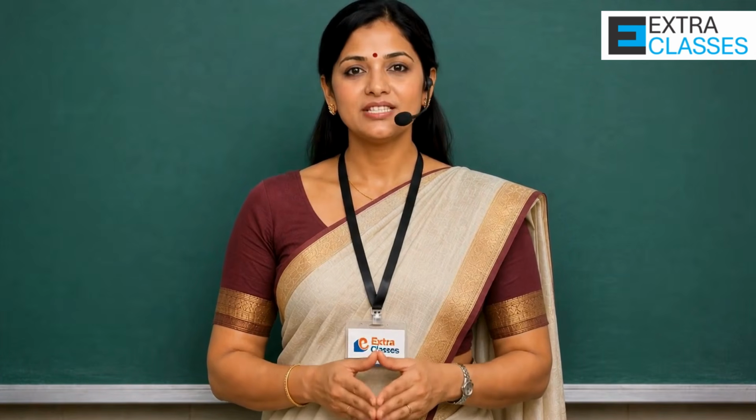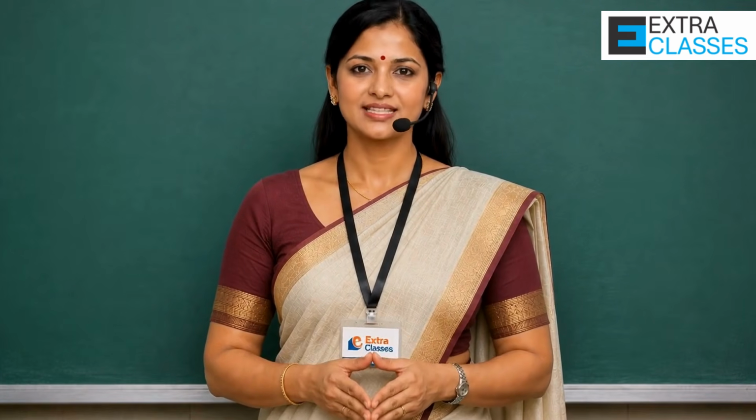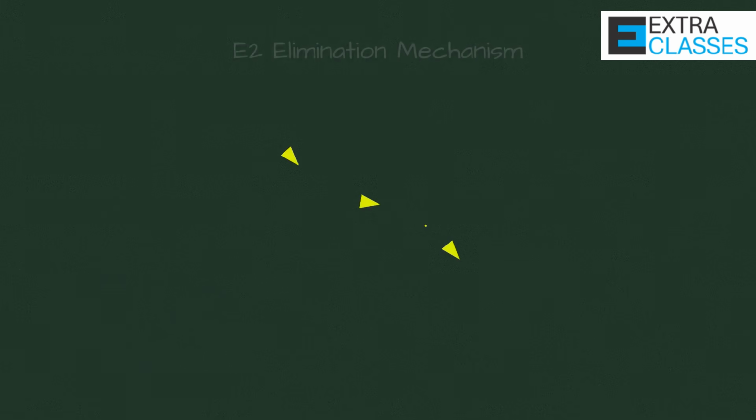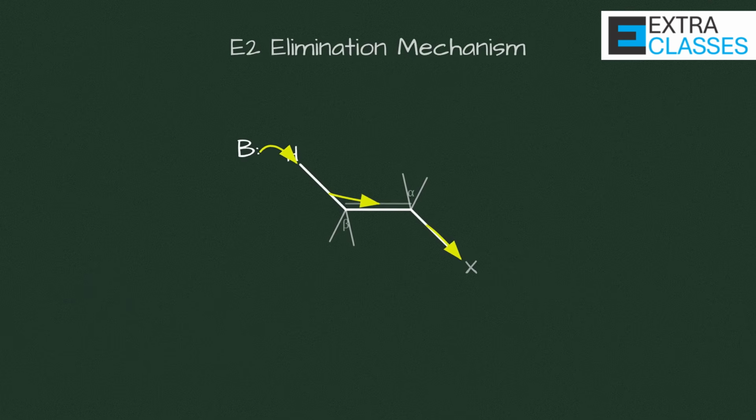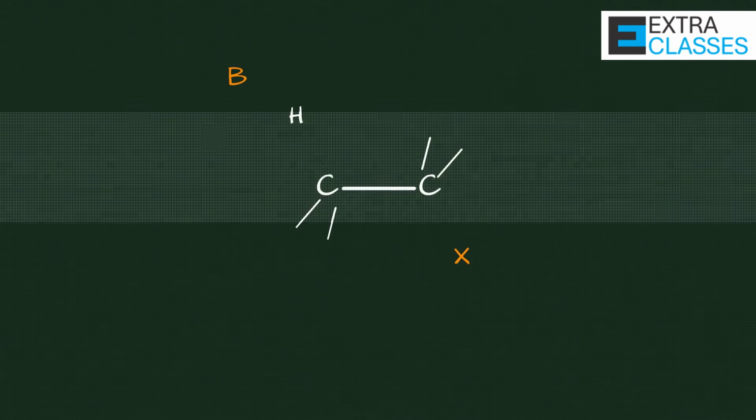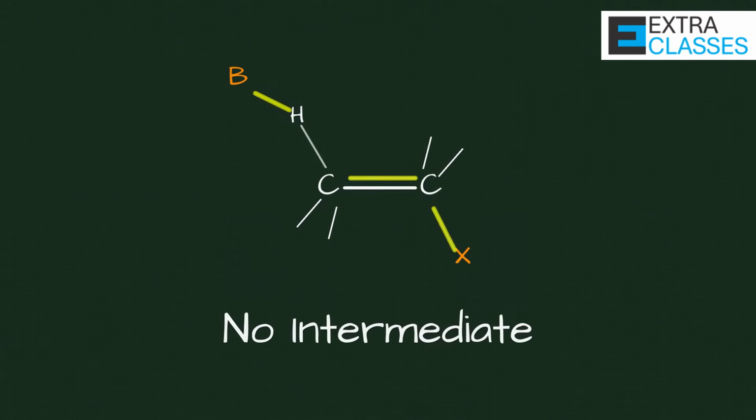Let us first understand E2. The 2 in E2 means bimolecular. That means 2 species are involved in the rate determining step, the alkyl halide and the base. In E2 reaction, elimination happens in one single step. The base removes a hydrogen from the beta carbon, while at the same time the halogen leaves from the alpha carbon. Both bond breaking and bond forming happen simultaneously.